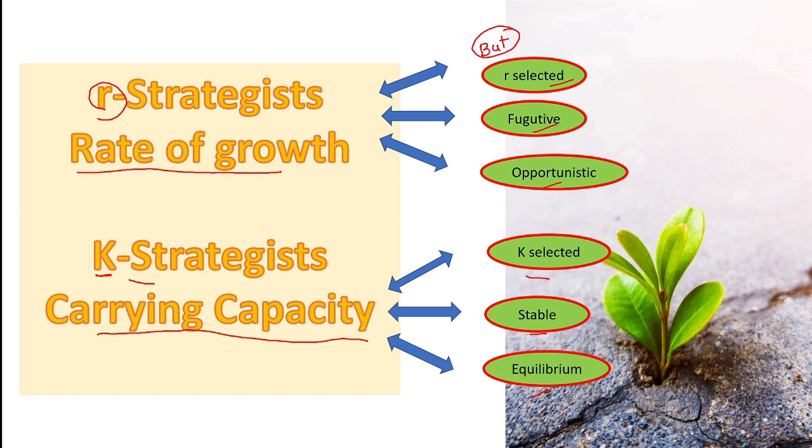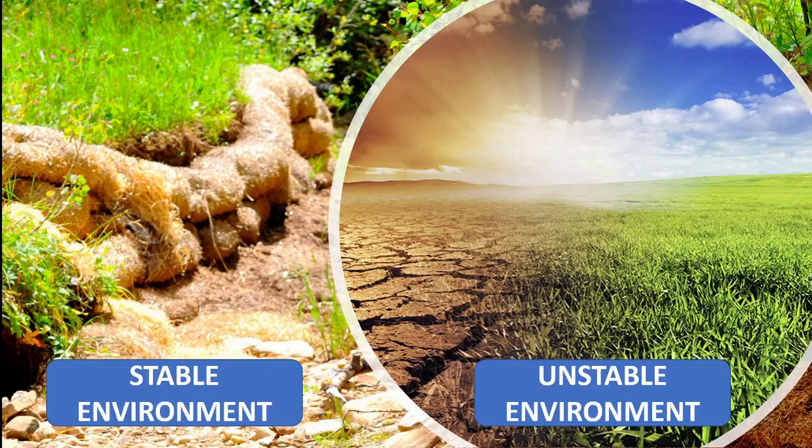Rather, all must reach some compromise between two extremes. The terms R selection and K selection have been used by ecologists to describe the growth and reproductive strategies of various organisms.